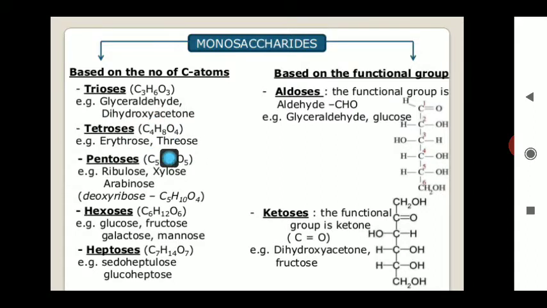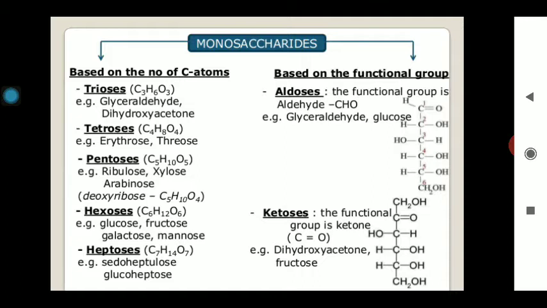The formula is C4H8O4. Erythrose and threose are examples of this category. The next one is pentose; ribulose and arabinose are examples of this class of compound, known as pentoses. Hexose has 6 carbon atoms, and heptose has 7 carbon atoms. Examples: glucose for hexose, and sedoheptulose for heptose. So these are the classifications of the monosaccharides on the basis of the number of carbons. The maximum number of carbons in these monosaccharides is 7, and the least is 3.